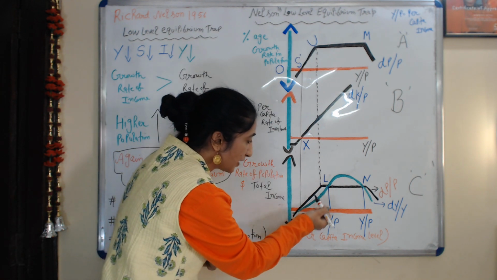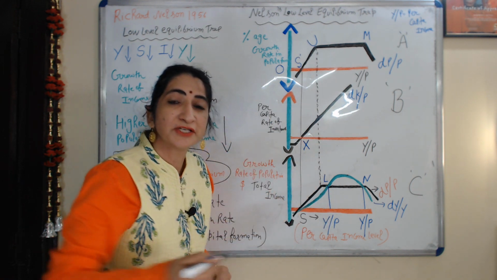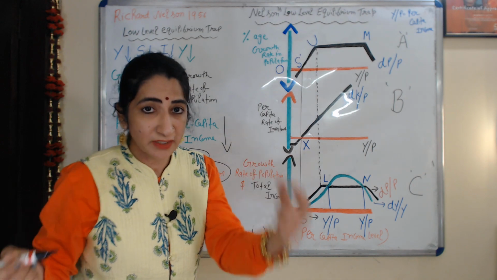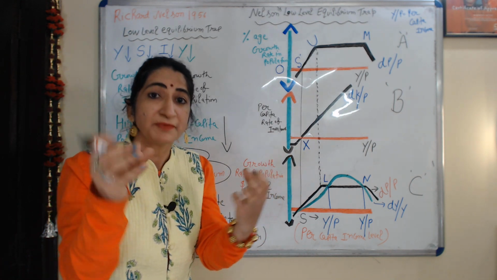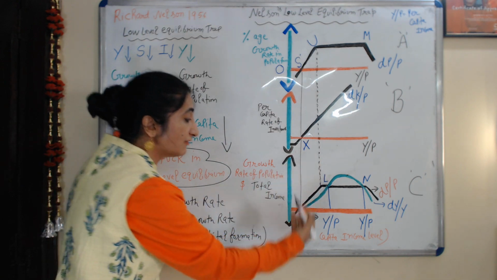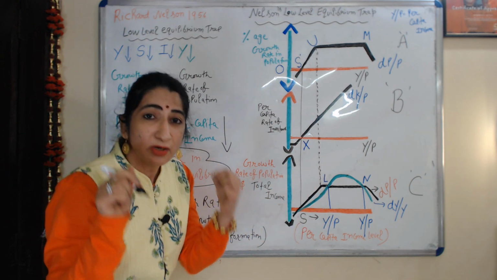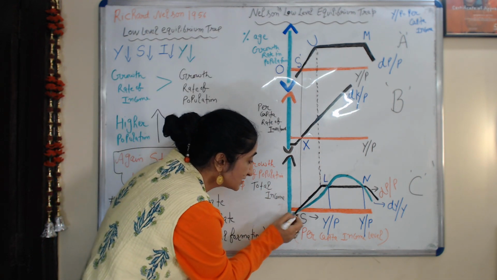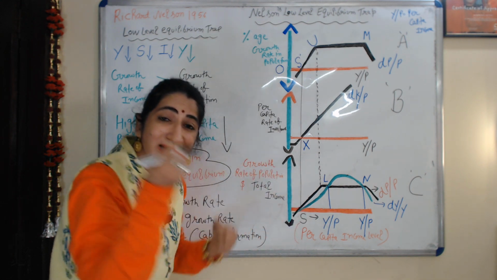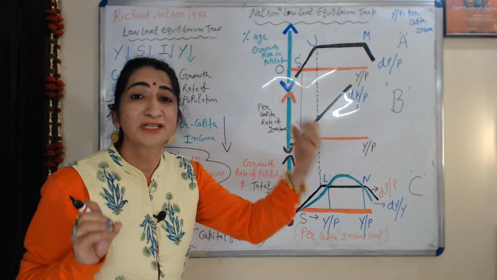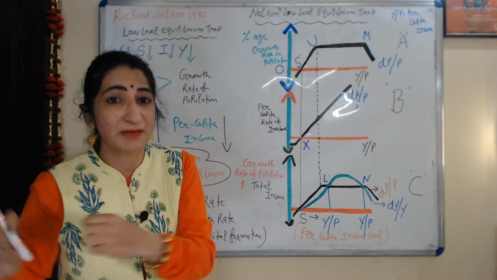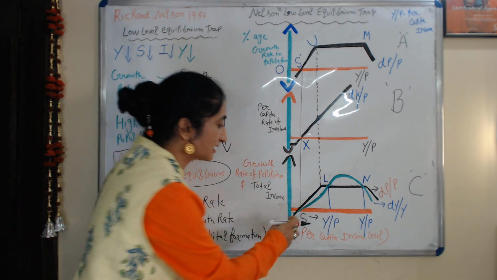As a result, higher population will push down the level of per capita income, and we again get stuck at this S point.